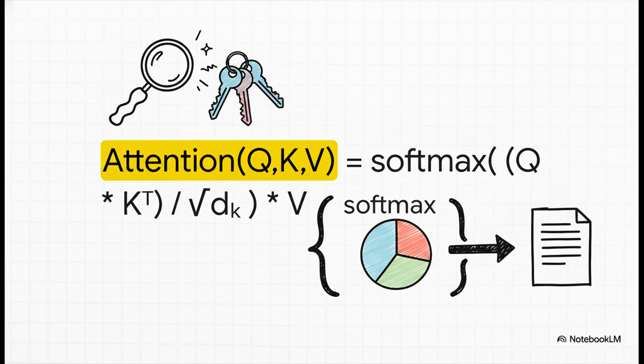Okay, don't let the math scare you because the concept here is actually pretty intuitive. The model essentially multiplies the query of one token against the keys of all the other tokens.